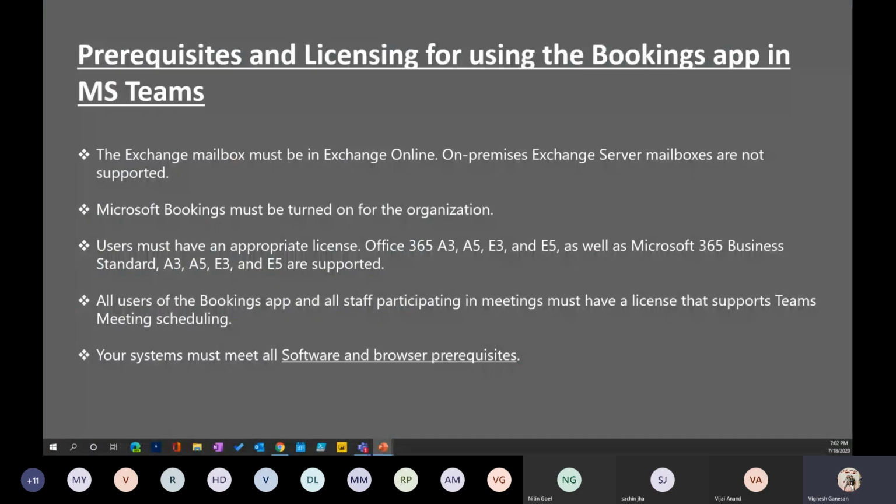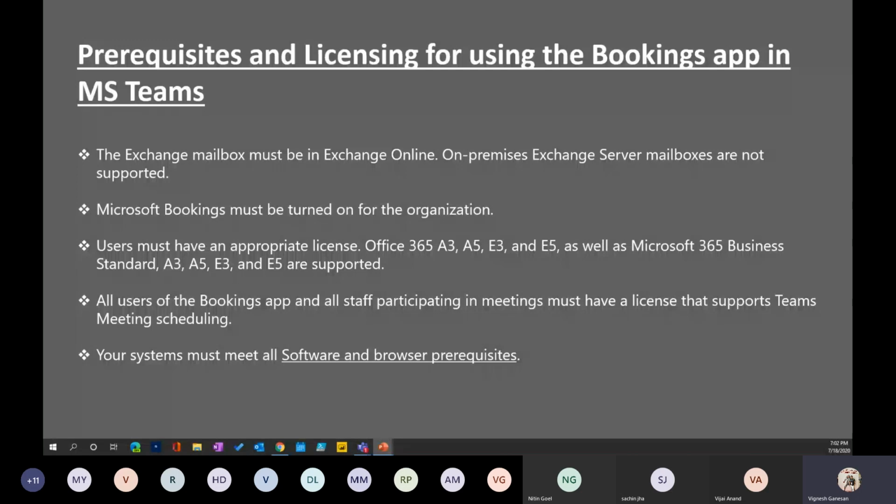What you're currently seeing on the slide are the prerequisites and the licensing you need for using the Bookings app within Teams. Here are two things. The first is just the Bookings app, which I said comes along with your Office 365 Business Premium. That is just for using Bookings as an app. But when you want to use the Bookings app within Teams, these are the prerequisites and licensing.